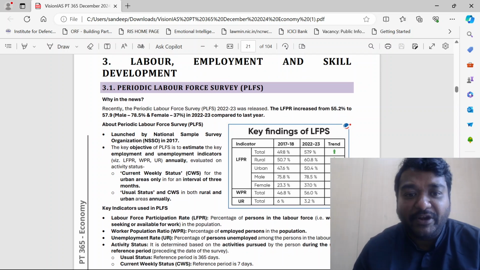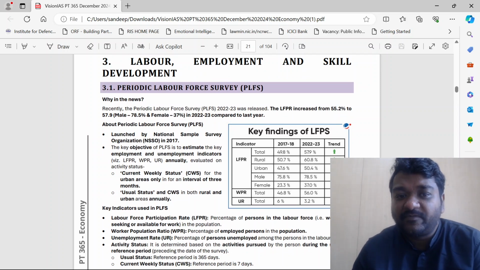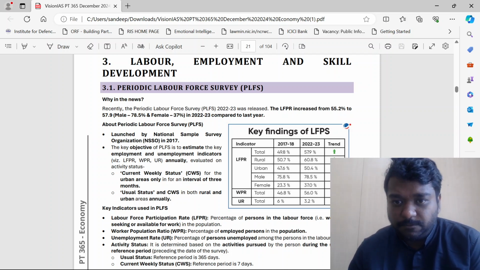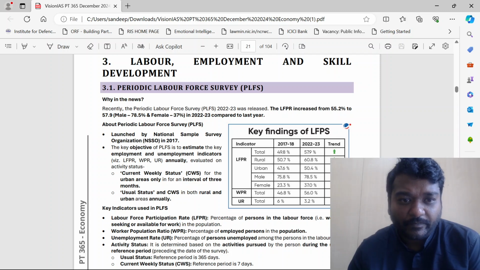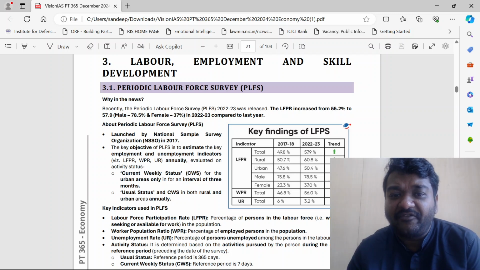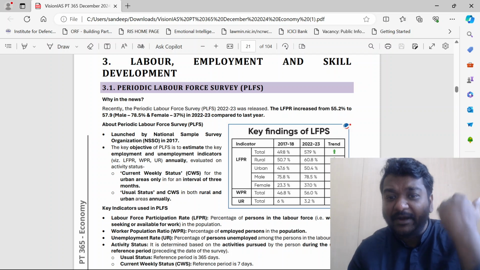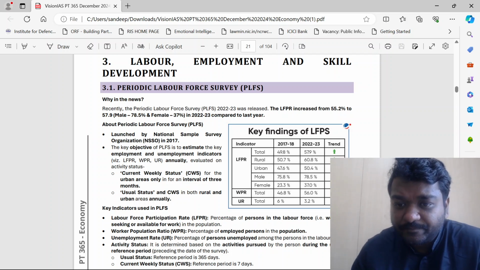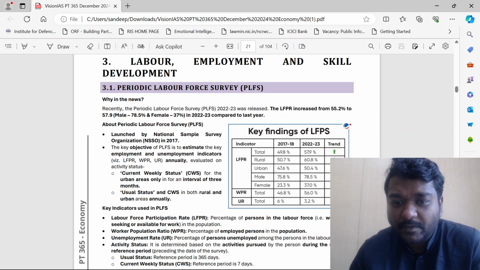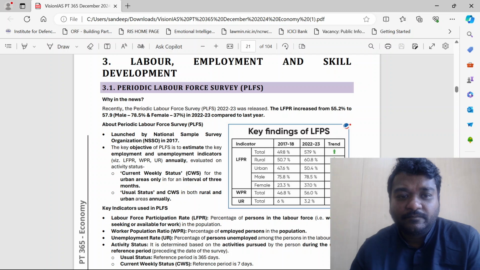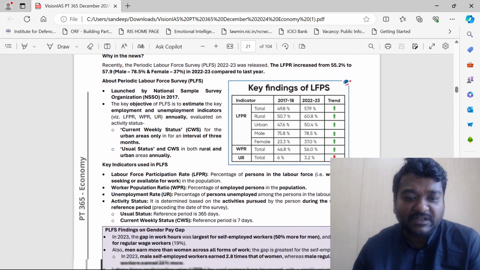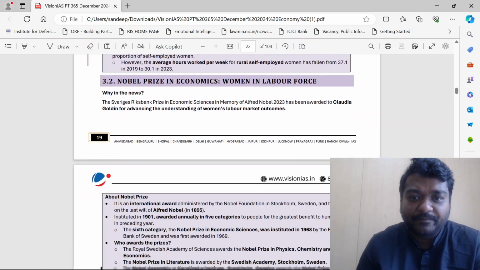Recently, the Periodic Labour Force Survey was released. The rate increased from 55.2 to 57.9, male 78.5 and female 37% in 2022-2023 compared to last year. Okay, just see this once, guys, not so important.